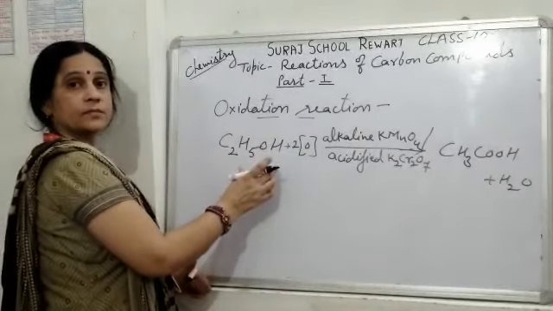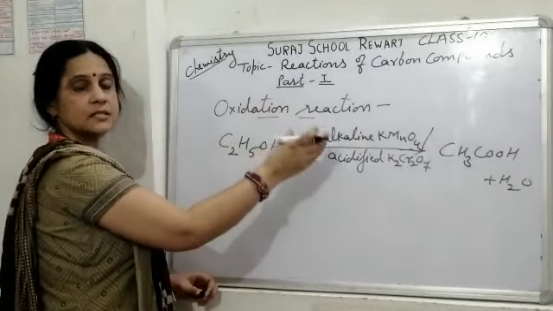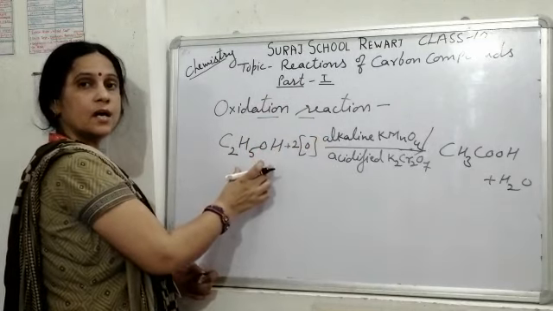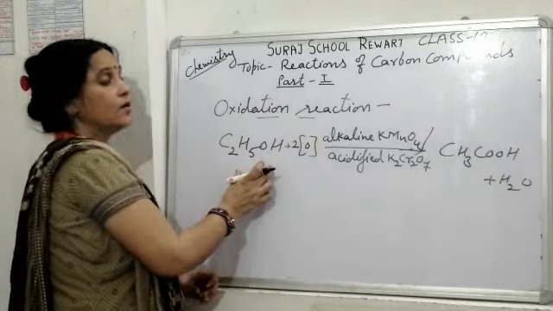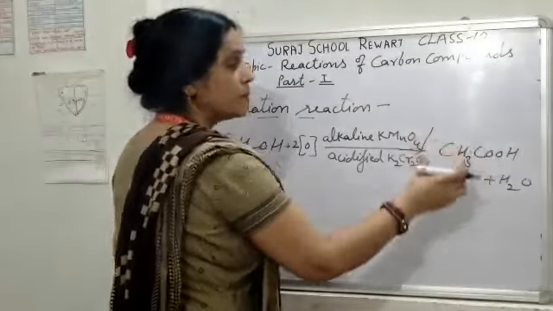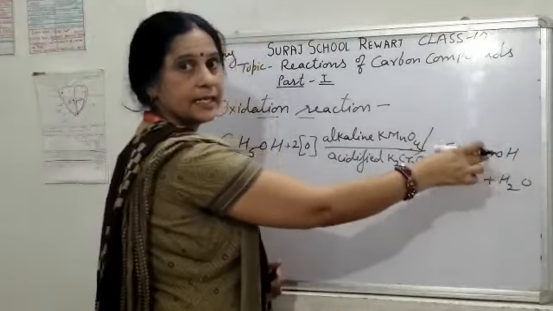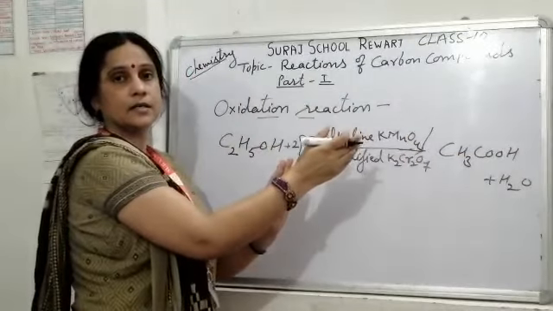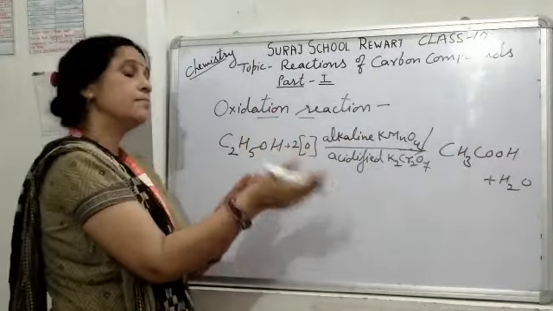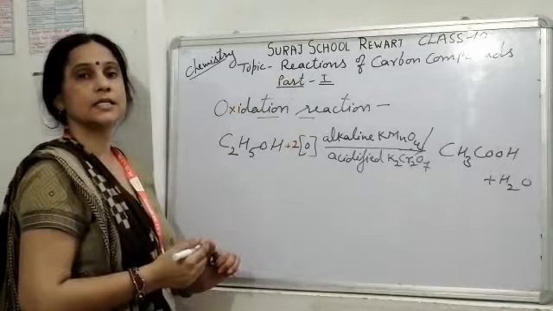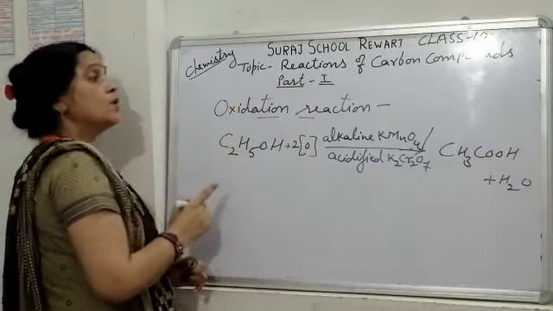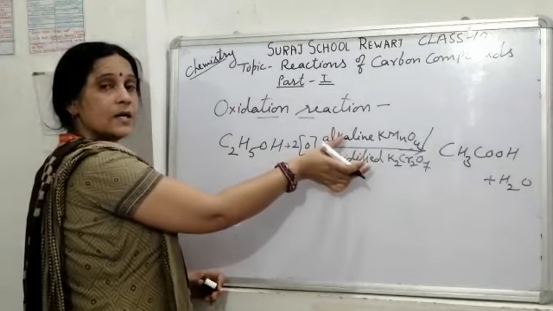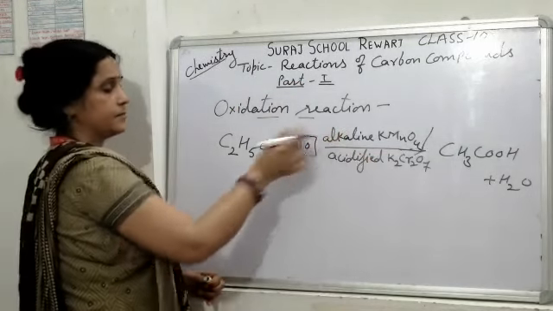In this reaction, the number of carbons remains the same. If we take here one carbon alcohol, then we will obtain the one carbon carboxylic acid here. Means in the reactant side and in the product side, number of carbons remains the same in alcohol and carboxylic acid. What will happen if we use the mild oxidizing agent here?